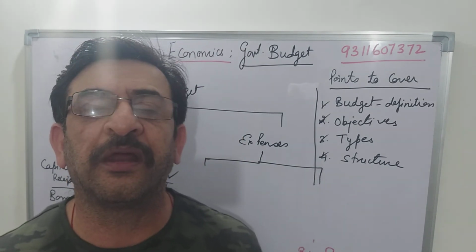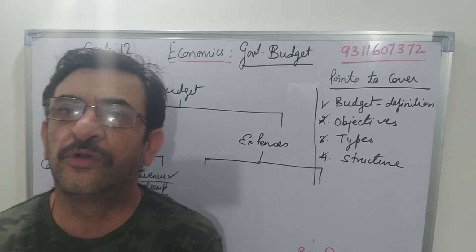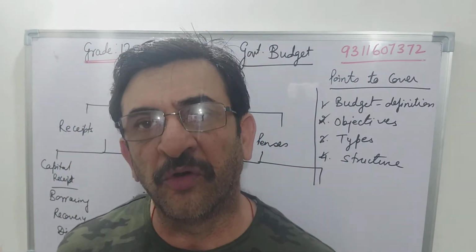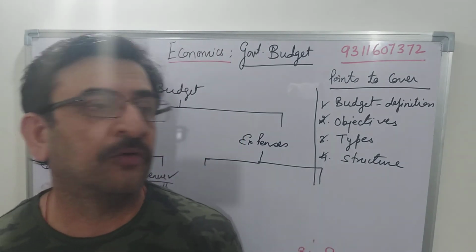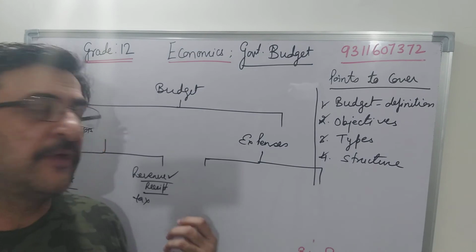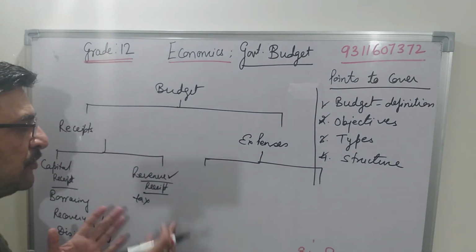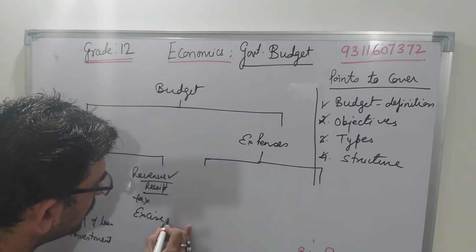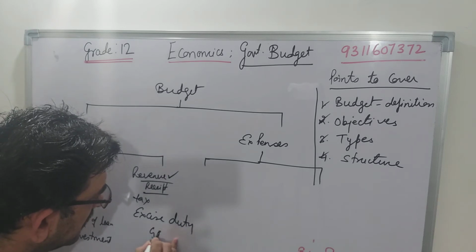So these are the revenue receipts which the government is getting from so many different areas: from private people, from the public, from public units, and from small and big entrepreneurs. The government collects revenue in the form of excise duty, import duties, GST and all that.